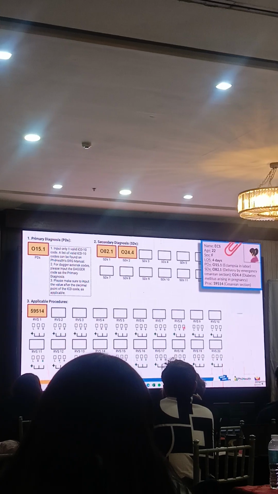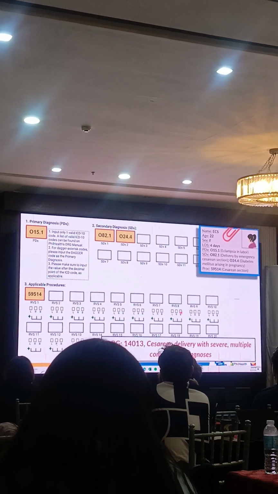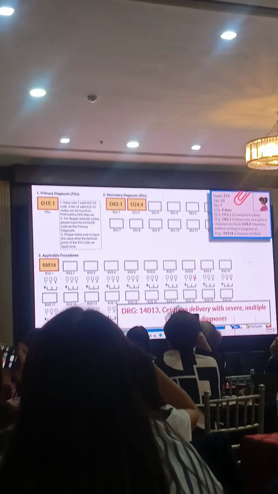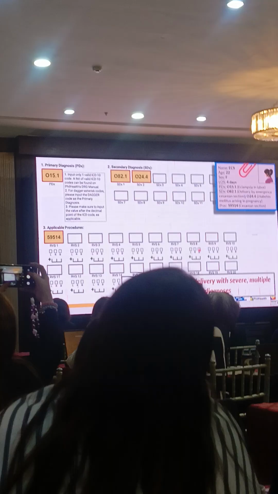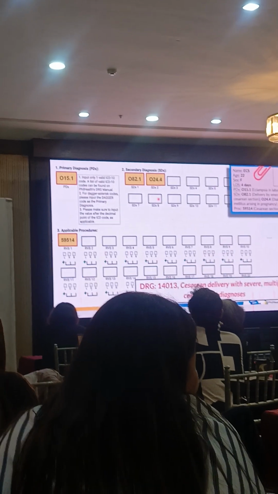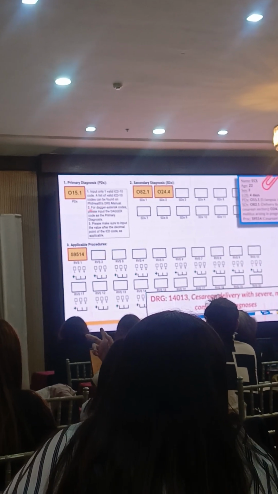So we'll see. Let's run it through the grouper then. The grouper accepted it with a specific DRG code of 14013, cesarean delivery with severe, multiple, complicated diagnosis. So it's a heavier admission, because she was admitted for eclampsia, which is a complicated case. She also has diabetes in pregnancy,